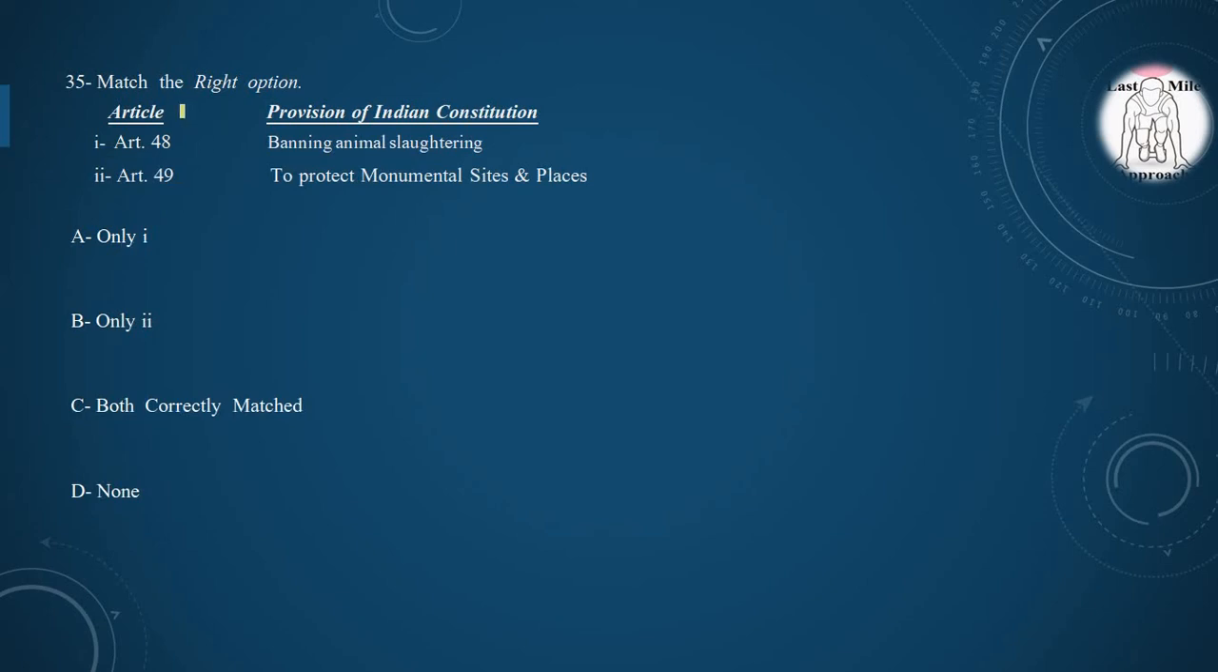Moving to our next question, match the right option. One side article is given, on the other side provisions of the Constitution is given. Article 48 bans the animal slaughtering. Yes, it is correct. Second, Article 49 describes to protect monumental sites and places in India. Yes, it is also correctly matched. So first and second both is correctly matched. Option C is correct. Both correctly matched.